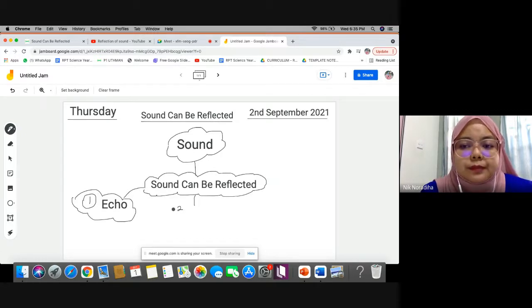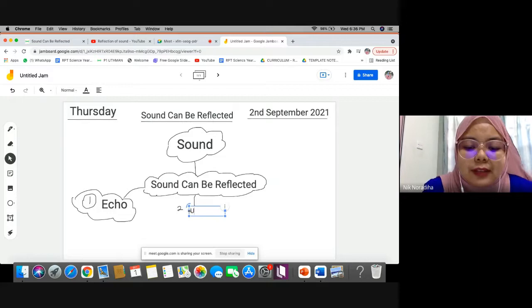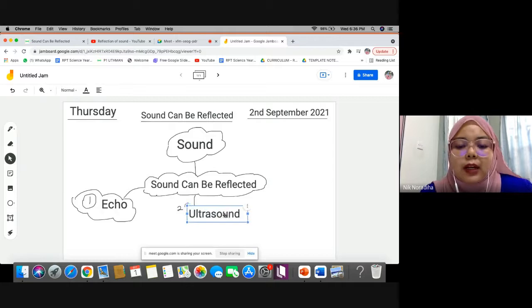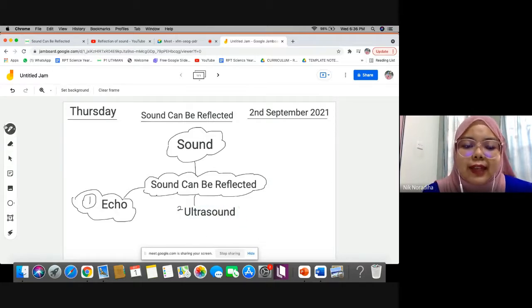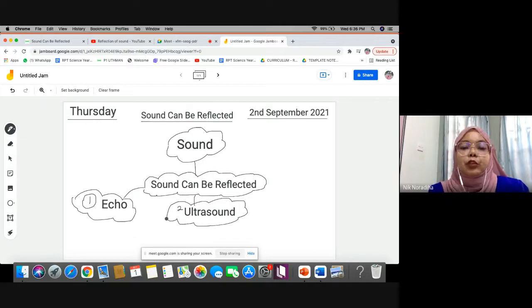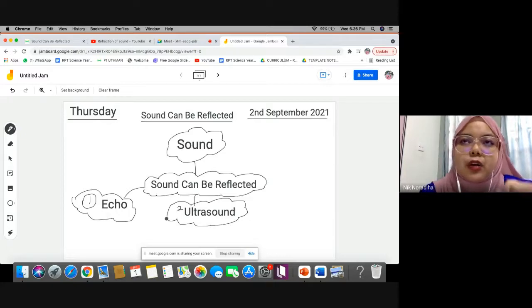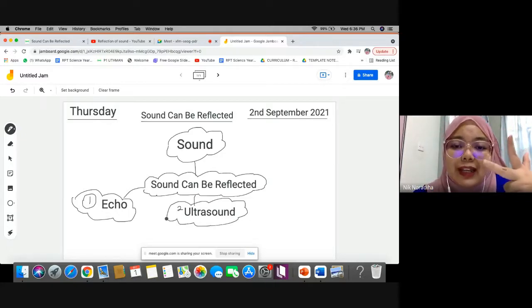Number two, the bat and also the dolphin and also the pregnant woman just now. What is that? Ultrasound. The bat, whale, and also the dolphin can detect ultrasound. Ultrasonic machine is used in clinic for pregnant women to detect the fetus, the baby inside the tummy. They use ultrasound to detect the movement of baby. So dolphin, whale, and also bat, they can detect the ultrasound.